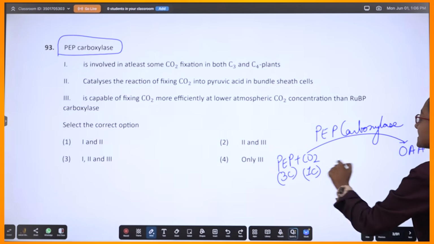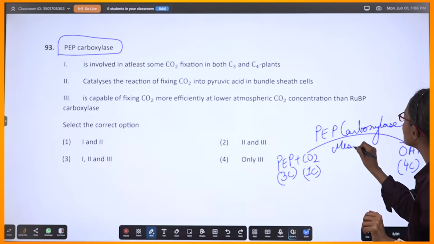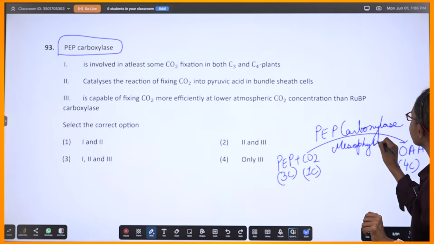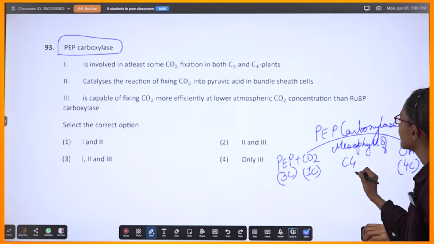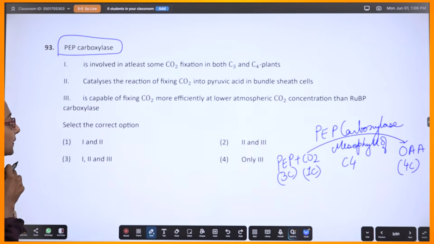So 3 carbon plus 1 carbon, 4 carbon. This is taking place in mesophyll cells of C4. Understand? This is its role.